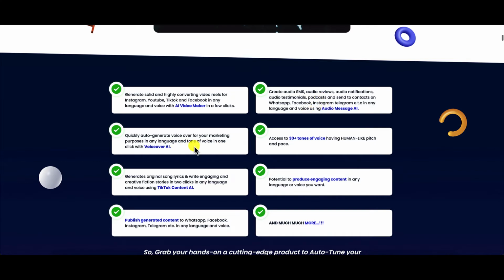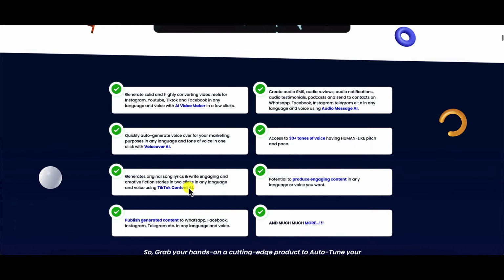Now you can quickly auto-generate voiceover for your marketing purposes in any language and tone of voice in one click. And you can gain access to 30 plus tones of voice, having human-like pitch and pace. So if you control the pitch and the pace, it will become more human-like and less robotic.